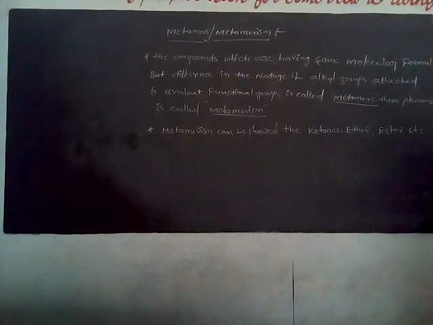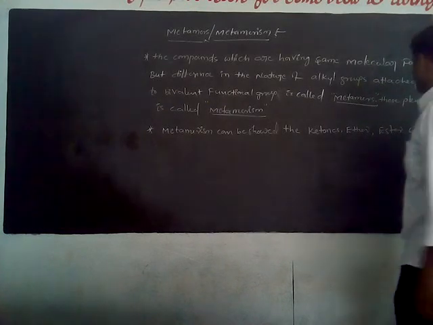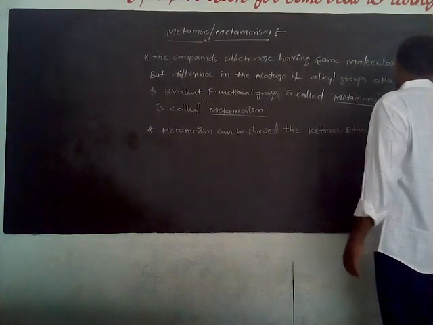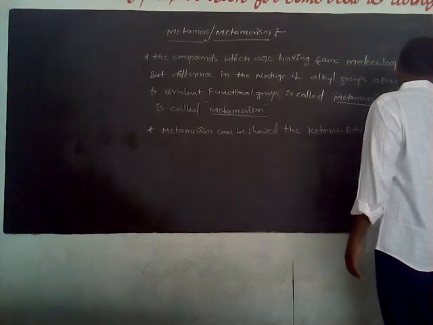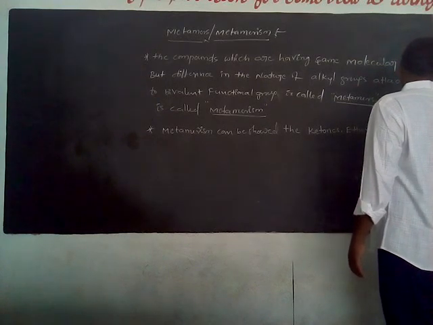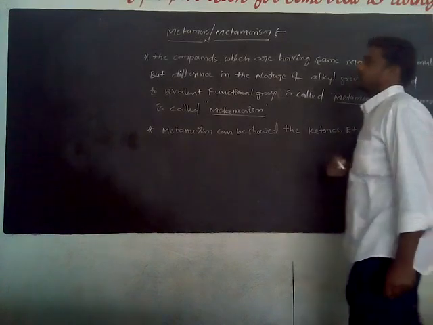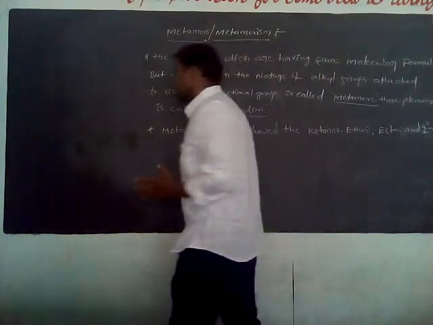Metamerism can be shown by ethers, ketones, esters and secondary amines. This is the definition of metamer and metamerism.